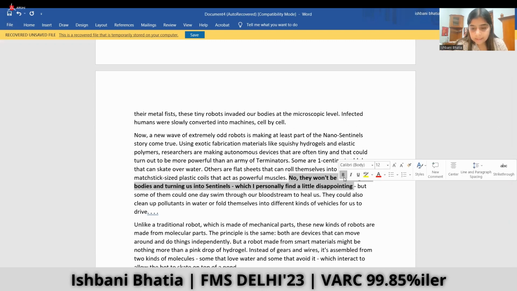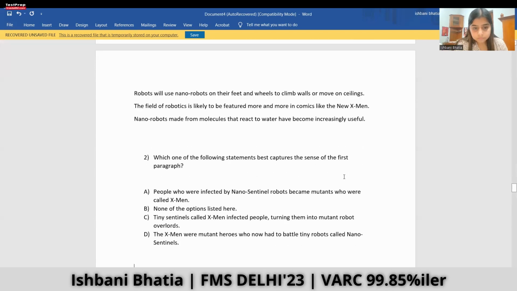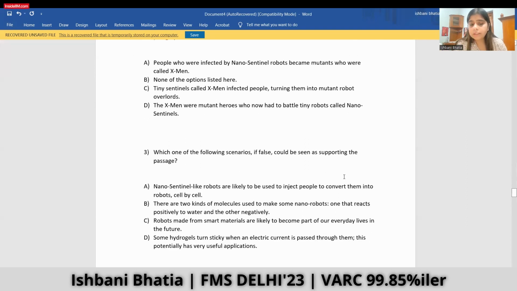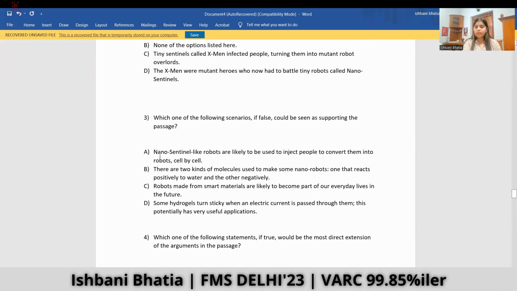So if the first statement is negated, they are not going to inject the body, they are not going to turn us into robots. This is mentioned in the passage and is the correct answer. Hence option A makes sense to be the correct answer.